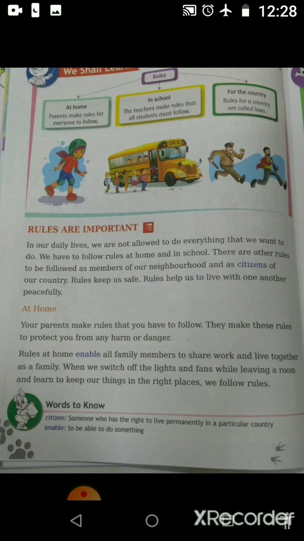In our daily lives, we are not allowed to do everything that we want to do. Isn't it? Are we allowed to do everything that we want to do? No, we aren't allowed. There are certain rules that we need to follow. We have to follow rules at home and in school.